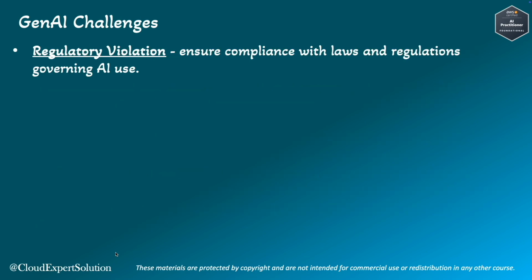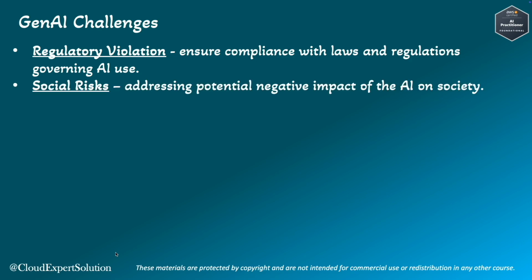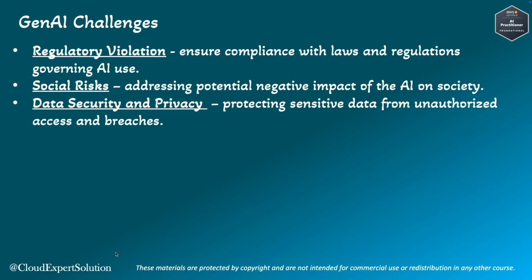The first challenge is regulatory violations. Responsible AI systems should ensure compliance with laws and regulations governing AI use. As an example, AI systems that process personal data must comply with GDPR for the European Union and HIPAA regulations for the United States to avoid legal issues. In terms of social risk, addressing the potential negative impact of AI on society. In terms of data security and privacy concerns, protecting sensitive data from unauthorized access and breaches.